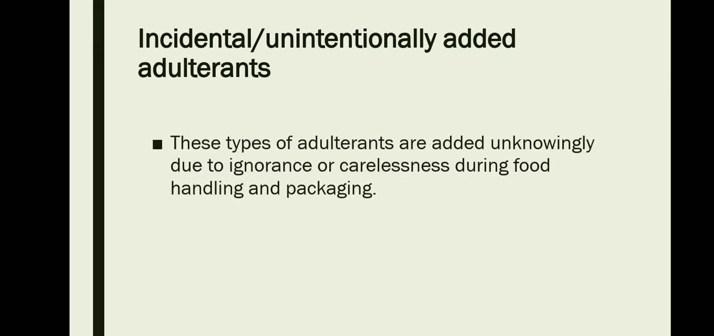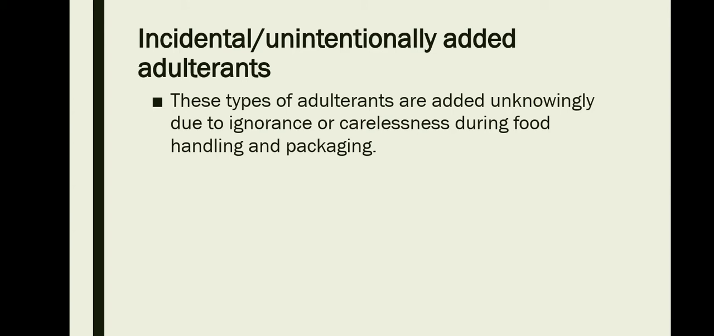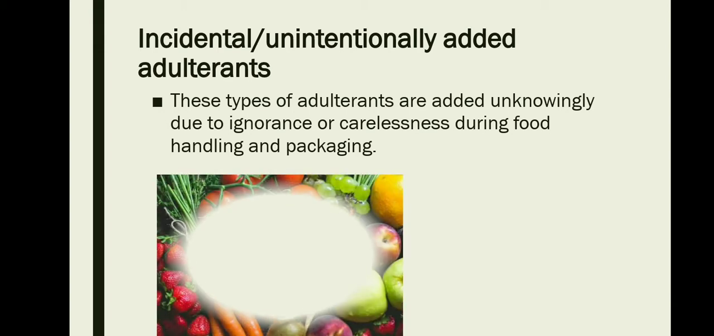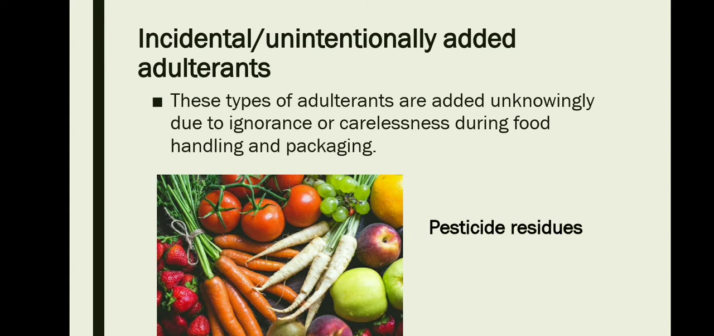Now let's move on to the next adulterant, which is incidental or unintentionally added adulterants. Incidental adulterants are added unknowingly due to ignorance or carelessness during food handling and packaging. Incidental adulterants include pesticide residues. So what are pesticide residues? Pesticide residues refer to the pesticides that may remain in food after they are applied to the crops. So there could be some amount of pesticides which get retained onto the crops even when it has reached our plate. And this is happening because of carelessness and it is dangerous for us.